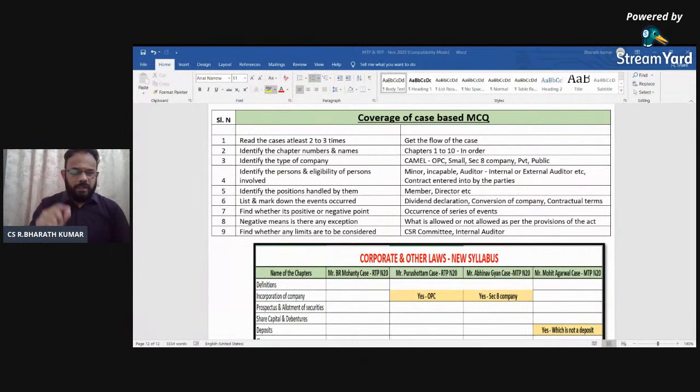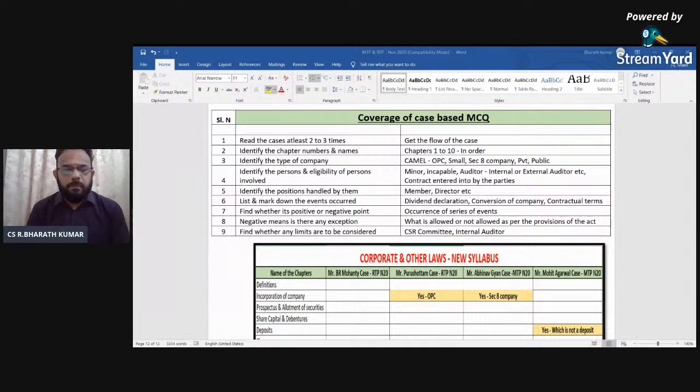The most important thing is the flow of the case. Sometimes many people ask me, sir, should we write the facts of the case? Not necessary to write the facts of the case, because it is not going to be of value addition to anything. The most important thing is, should you remember section numbers? Yes, please remember section numbers to the maximum possible extent, so that when you write, it will have a tremendous impact on the examiner's perspective. So the maximum times you are able to quote the section number, it's great.